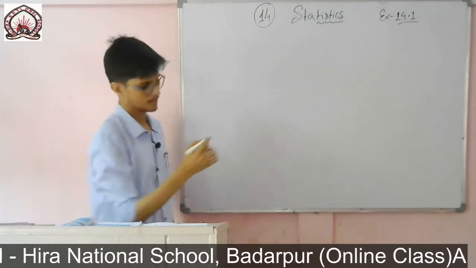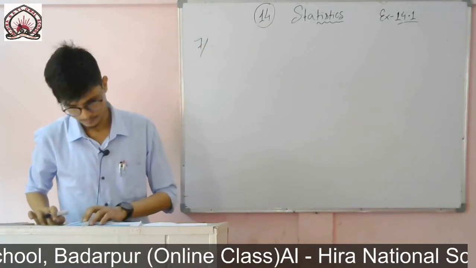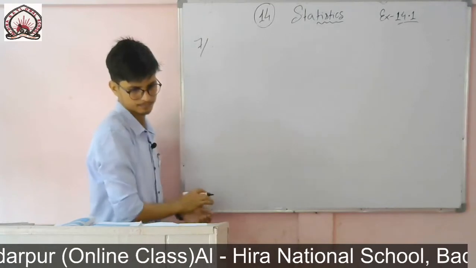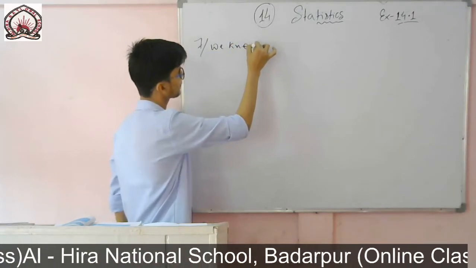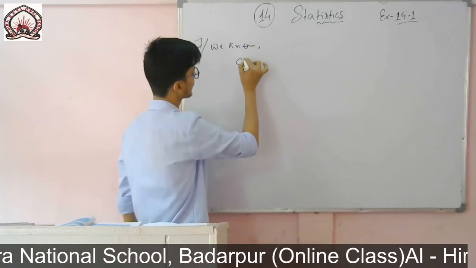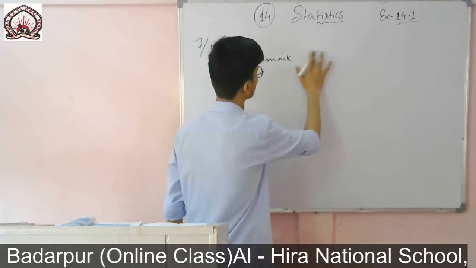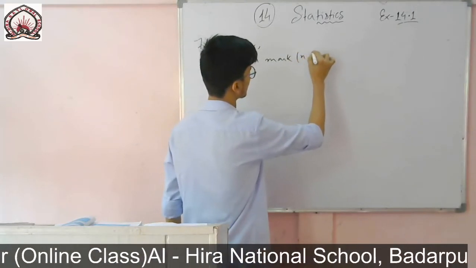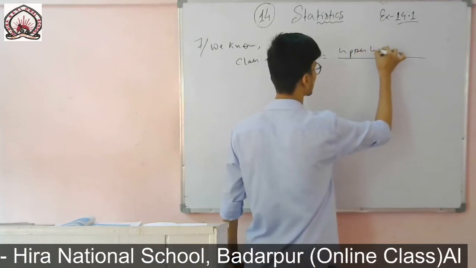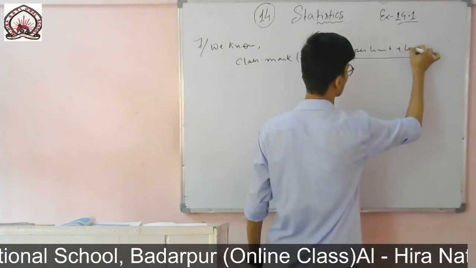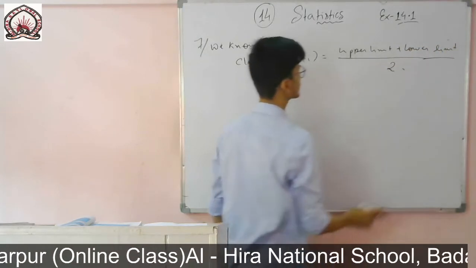So question number 7. Right, we know the class mark. Here we are calculating directly, so let me write one line. Class mark xi equals upper limit plus lower limit divided by 2.